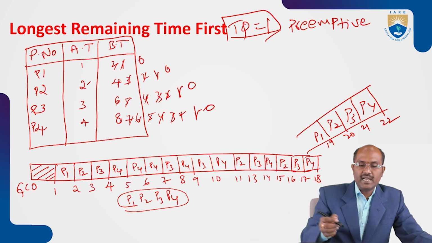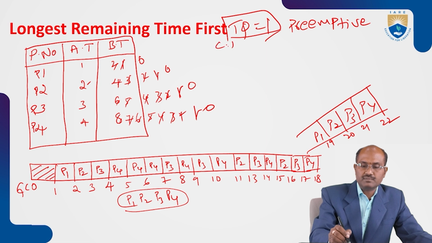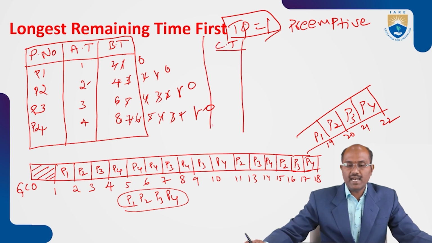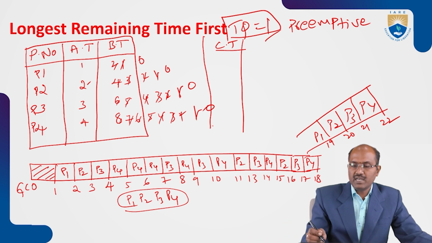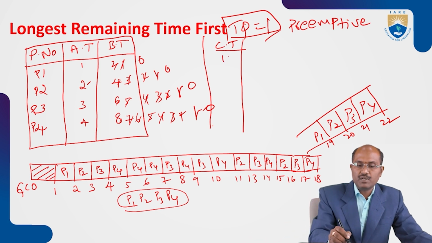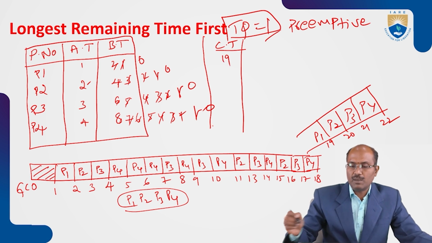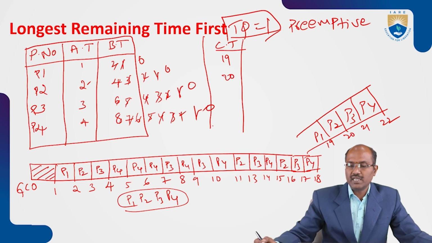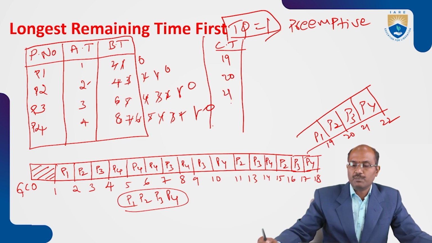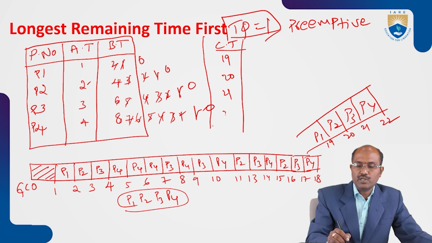Now we are calculating the completion time. P1 is completed at 19 units of time. P2 completed at 20 units of time. P3 completed at 21 units of time. P4 completed at 22 units of time.